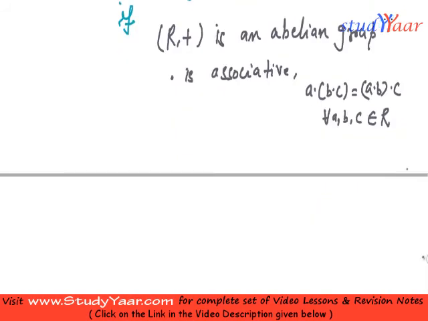And the next condition is that the distributive law should hold. So what is the distributive law?